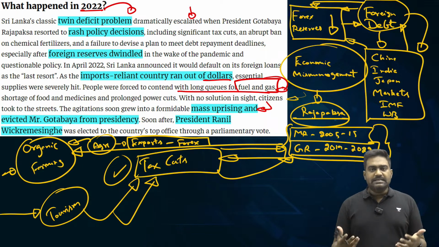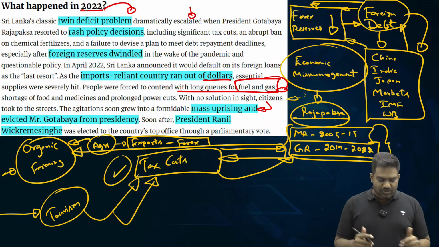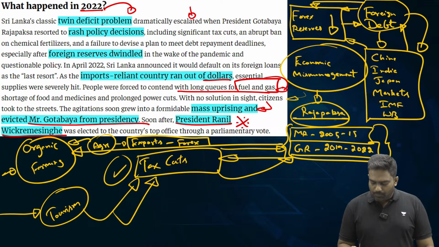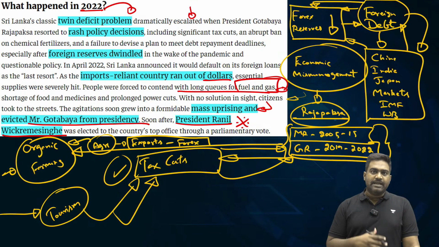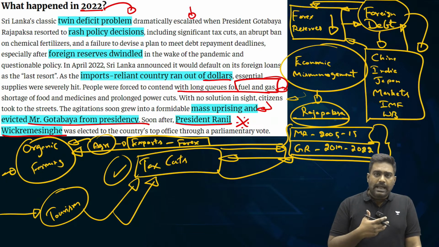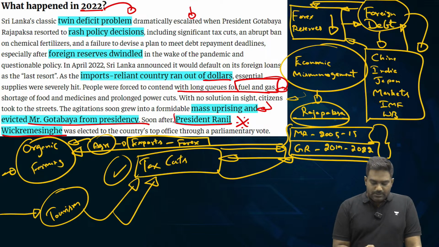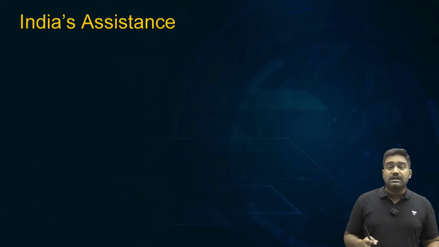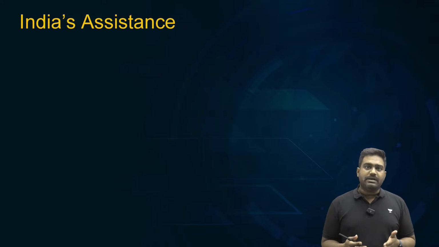The people rebelled against the Rajapaksa government. They threw out the Rajapaksa government from power, and a unity government was formed. Various political parties came together to form a unity government to stabilize the Sri Lankan economy and to address the economic crisis. So that is how Ranil Wickremesinghe, the current Sri Lankan leader, became the president. And since then, Sri Lanka is trying to work around this economic crisis.